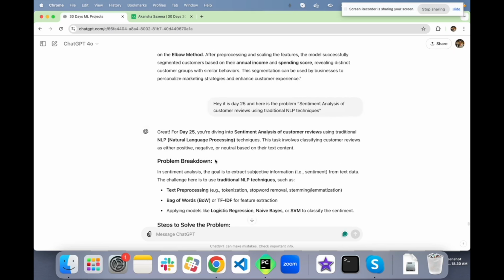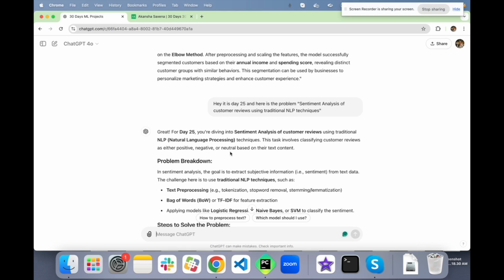Okay, so it says great, for day 25 you are diving into sentiment analysis of customer reviews using traditional natural language processing techniques. So this is our first problem where we are using NLP, and I guess we will be touching it only. So this task involves classifying customer reviews as either positive, negative, or neutral.